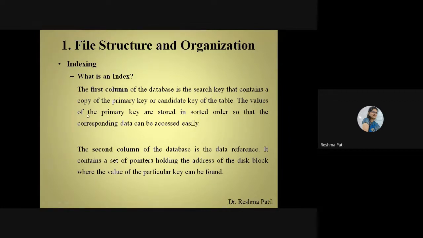The values of the primary key are stored in a sorted order so that the corresponding data can be accessed easily. If this is in sorted order, we can easily access the data from the database.